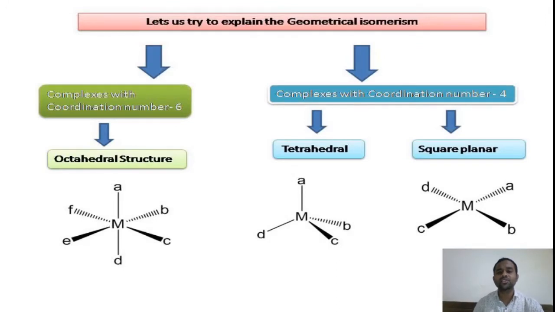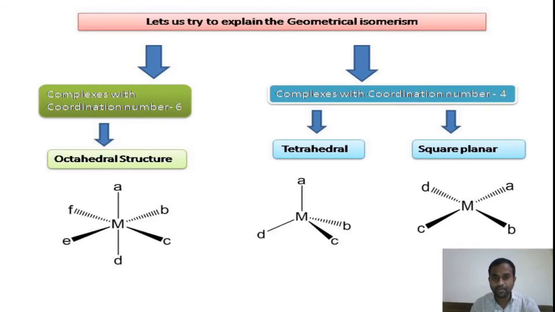Now let us discuss the geometrical isomerism in coordination compounds, that is the complex with coordination number 6 as well as complex with coordination number 4. We are confined to only these two types of compounds because much of the literature and research has been done on these two types of complexes. Right. Coming to the complex with coordination number 4, we have two types of structure, that is tetrahedral as well as square planar. In tetrahedral, it is a non-planar complex. You can see it is a non-planar complex, whereas square planar is a planar complex. The name itself indicates it is a planar complex, right?